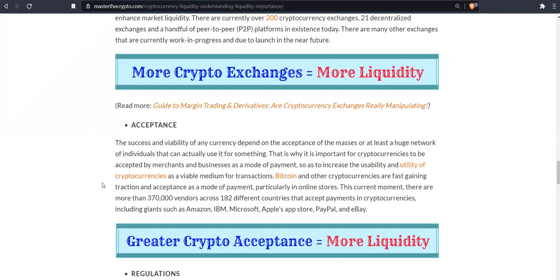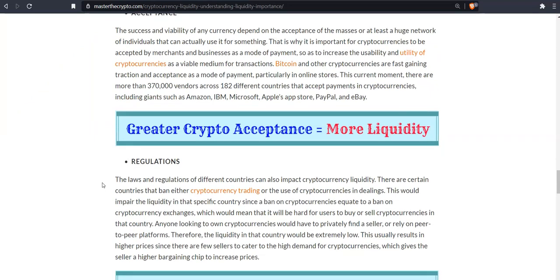Bitcoin and other cryptocurrencies are fast gaining traction and acceptance as a mode of payment, particularly in online stores. At this current moment, there are more than 370,000 vendors across 182 different countries that accept payments in cryptocurrencies, including giants such as Amazon, IBM, Microsoft, Apple App Store, PayPal, and eBay. Greater crypto acceptance equals more liquidity.